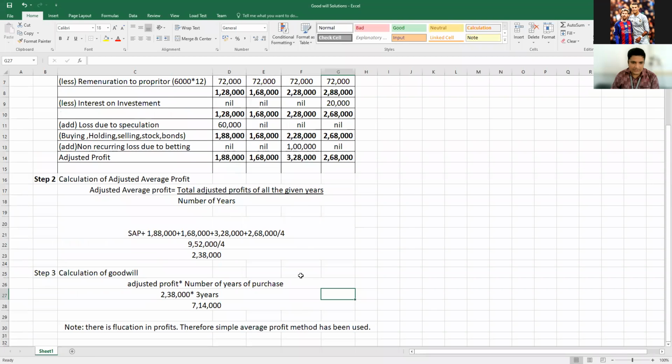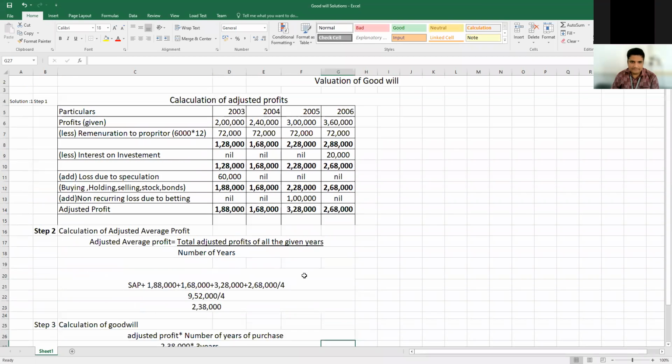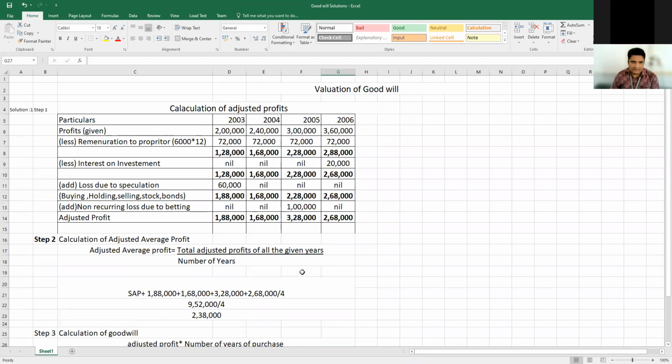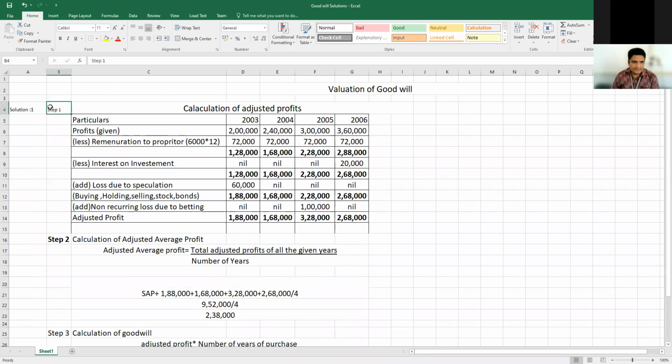So any doubts in this question, in the sense in the solution part? If the sum is over, we will move to the next sum. Any doubts, my dear students? Any doubts in this particular question as well as the solution part also?